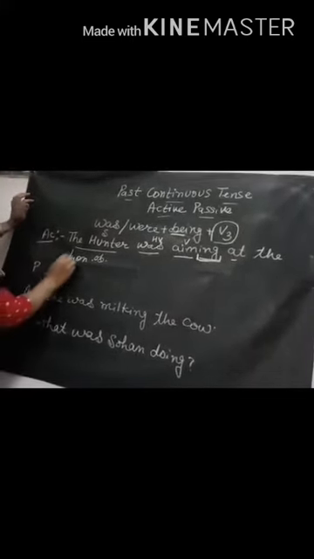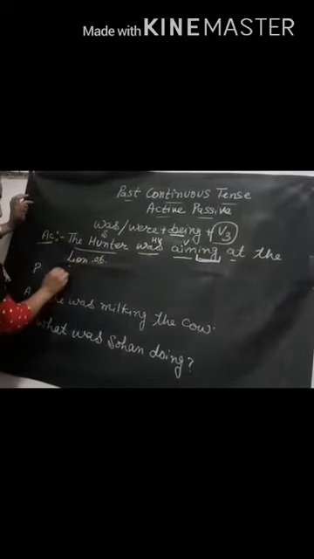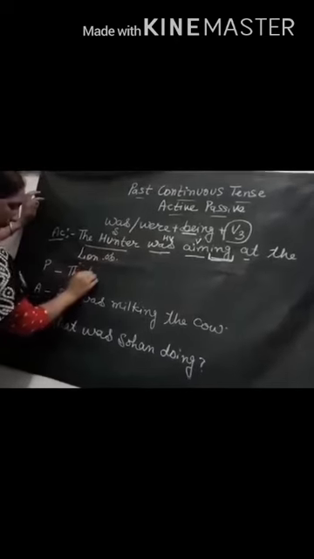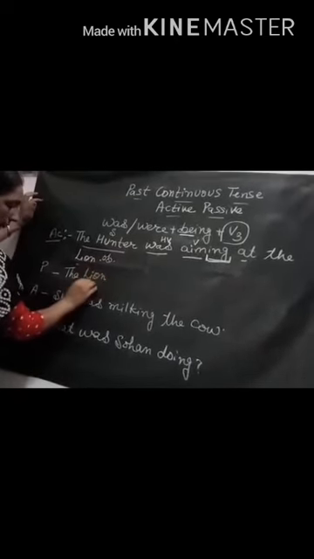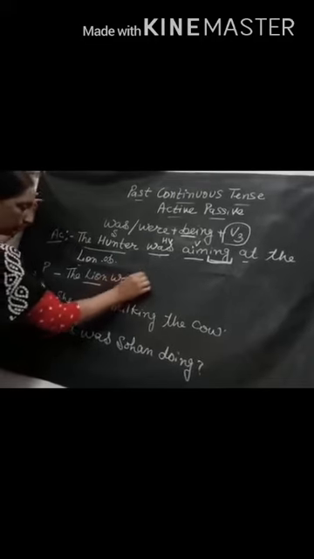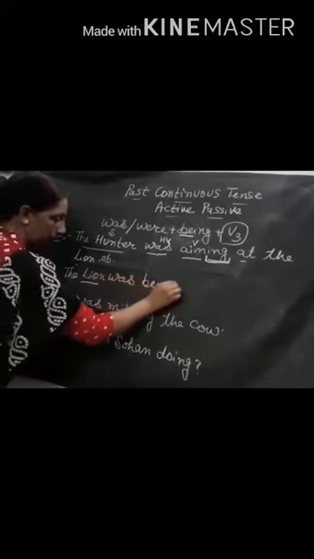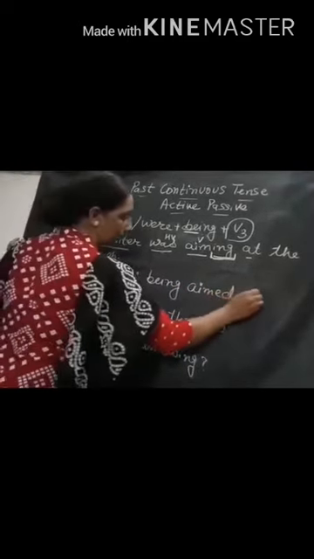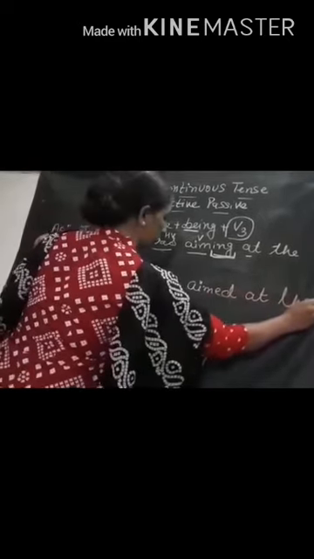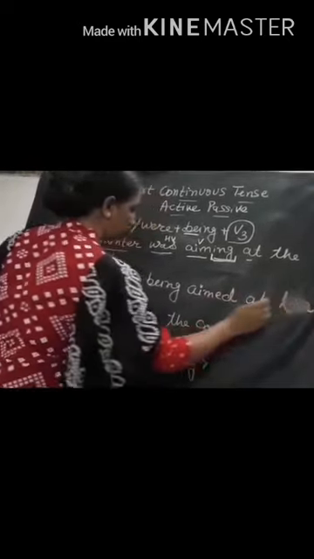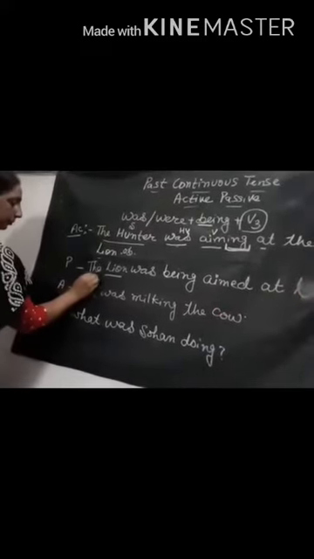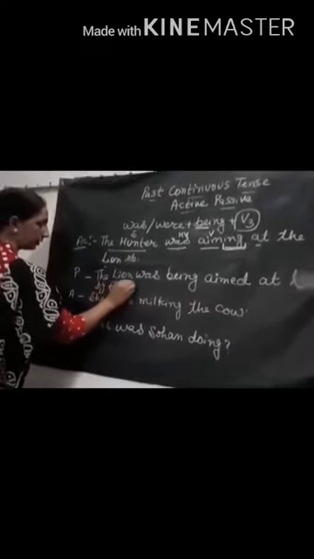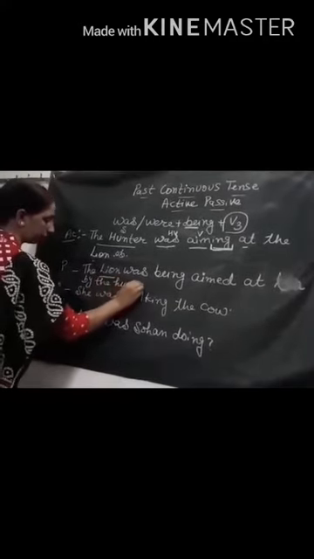Now look at this sentence. The hunter was aiming at the line. The line, singular, was being aimed at by the hunter. Now look at this sentence, aimed at by the hunter.